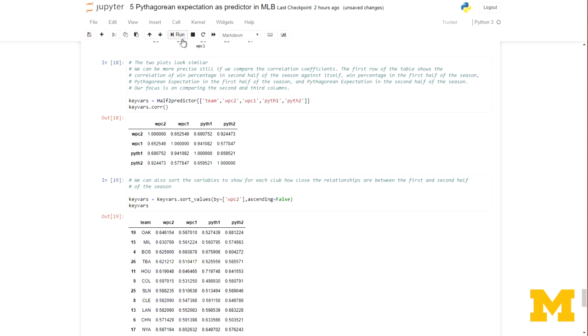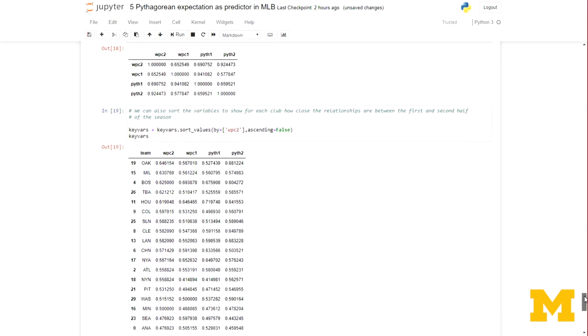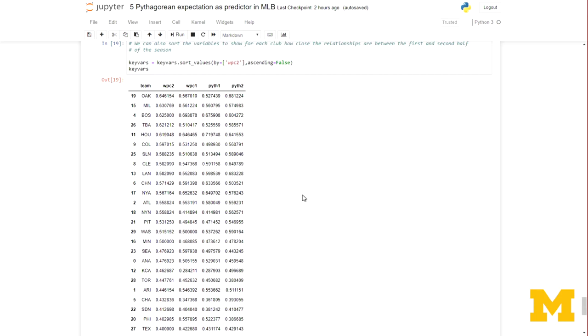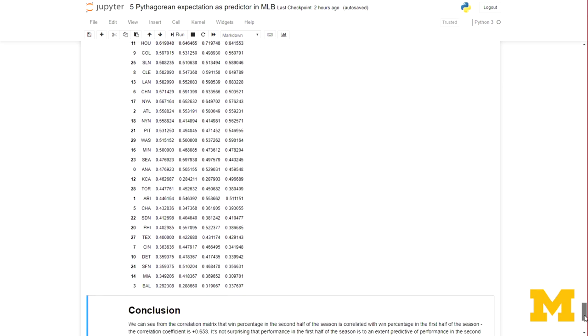One thing we can see here is, if we just do a sort to see how close the relationship is for each team, we've sorted the values by win percentage in the second half of the season, and you can see what that relationship is. As you go down, you can see which ones are highly correlated and which ones are less well correlated. That's something you might want to study if you're interested in looking at individual teams.